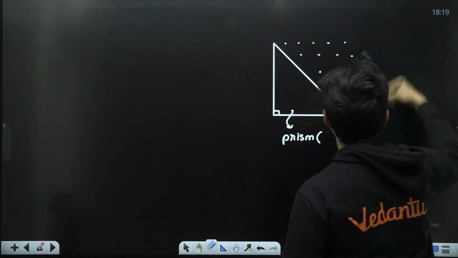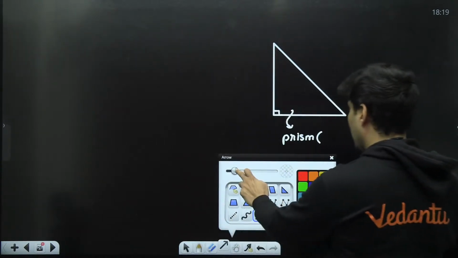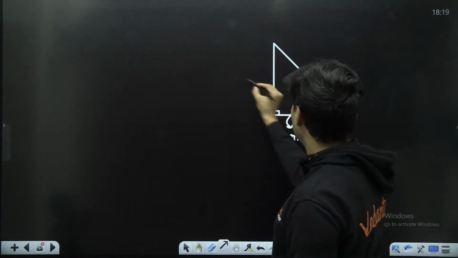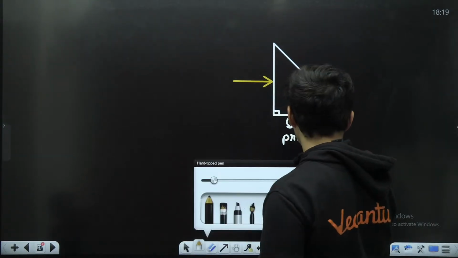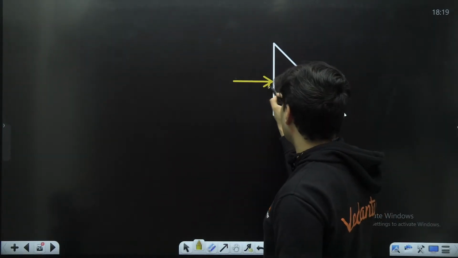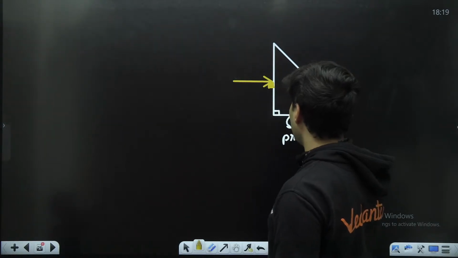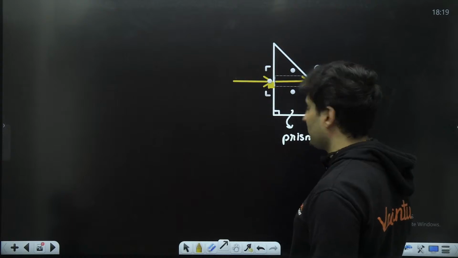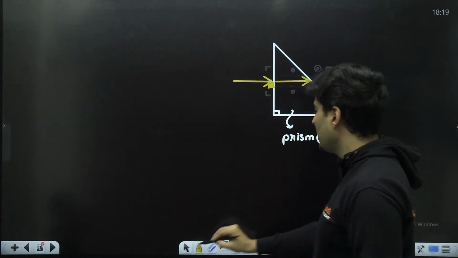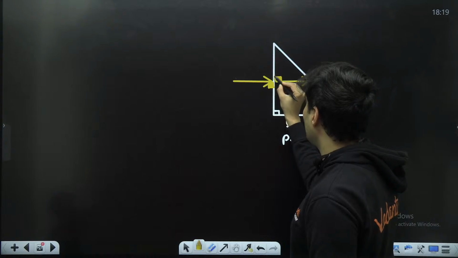So just imagine when the liquid was not there and the light ray comes from the other side like this. As soon as it falls over here, it is falling perpendicular. So I think it should just continue in that same path. So it will just continue like this over here. Yes, the angle of refraction will equal the angle of incidence. It is normal incidence.